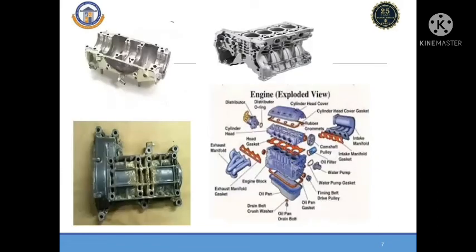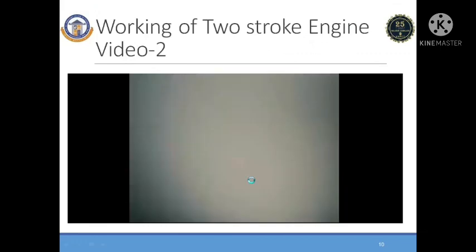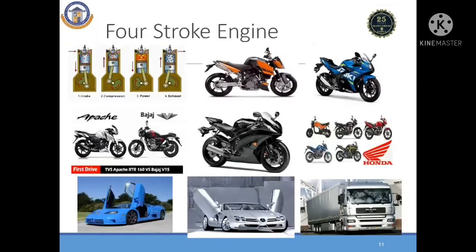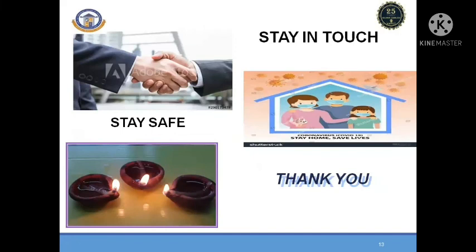Then we discussed how an engine is assembled with the help of a video. Then we focused on the two-stroke engine, how two-stroke engines work, applications of the two-stroke engine, then what is meant by a four-stroke engine, what are the applications of the four-stroke engine, and how four-stroke engines work. These are all the components we discussed in this class.